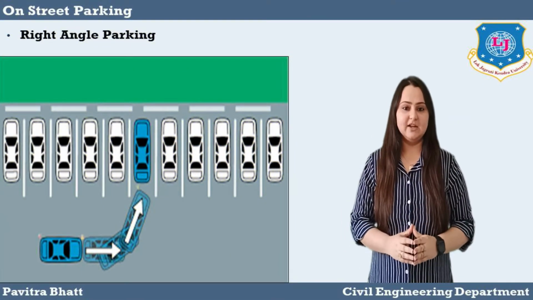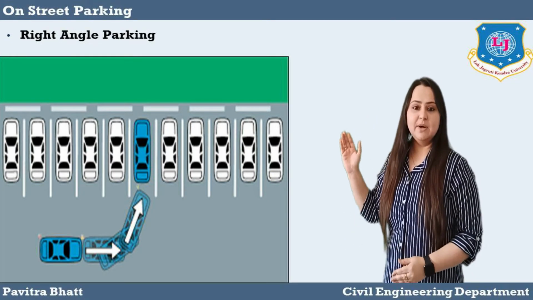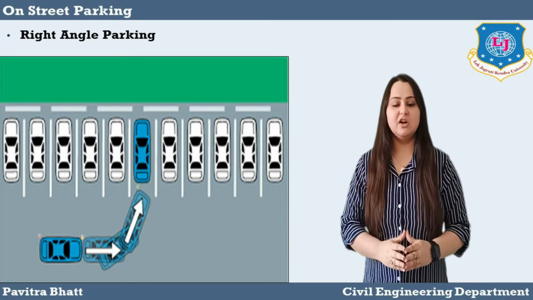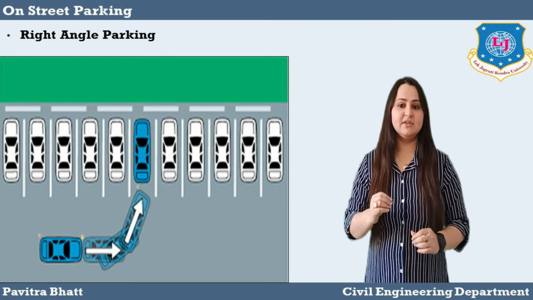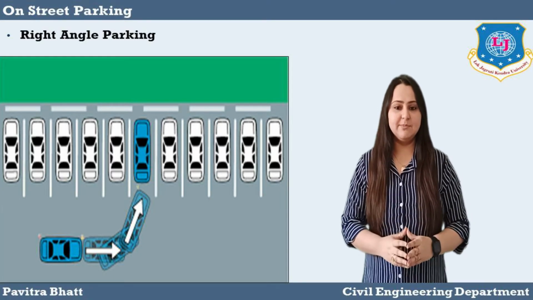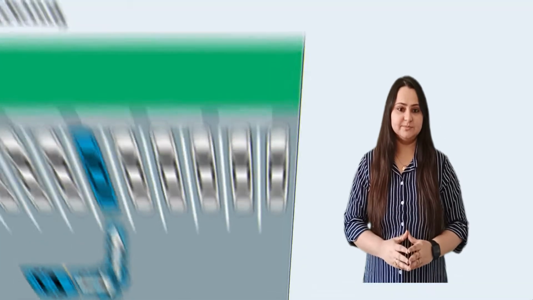Next, right angle parking. As you can see in this picture, the minimum curb length is consumed by right angle parking, which accommodates nearly 2 times the number of vehicles as parallel parking. In this type of parking, maximum road length is utilized.